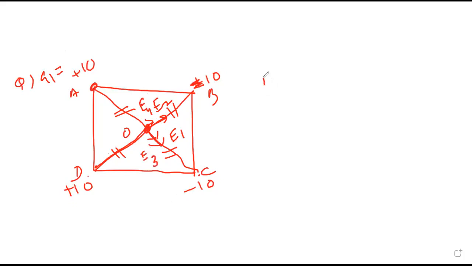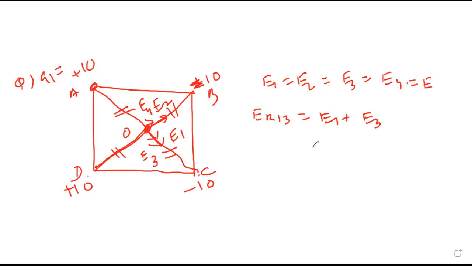E3. Now E1, E2, E3, E4, all are the same in magnitude? Yes, sir, because distance and charge both are the same. So the resultant of 1 and 3, can I say it is E1 plus E3, which I will write as 2E? And the resultant of 2 and 4 will be E2 plus E4, which is again 2E.